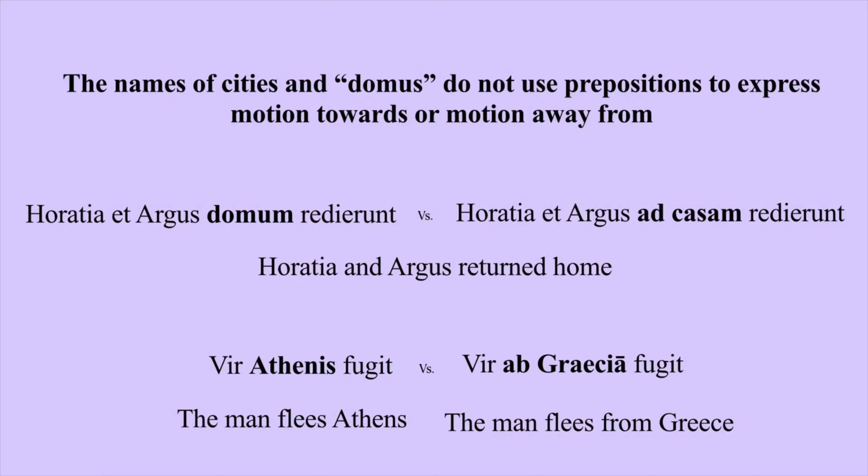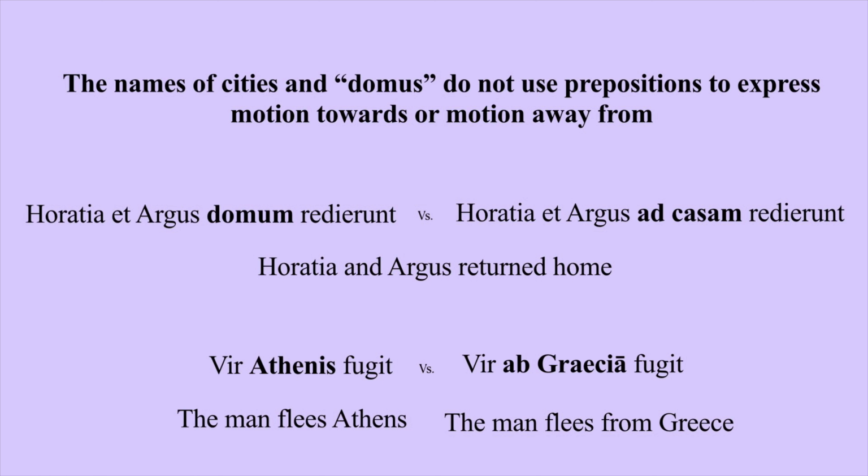So, for example, we would say, Horatia et Argus domum redierunt. So just domum, not ad domum. And we'll compare this to using the word casa, which also means home. So here we would say Horatia et Argus ad casam redierunt. Both of these sentences mean Horatia and Argus returned home, but with casa, just as we would expect, we say ad casam, whereas with domum, we just say domum, no preposition.